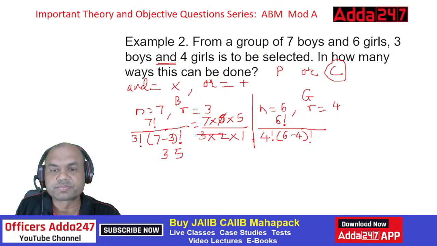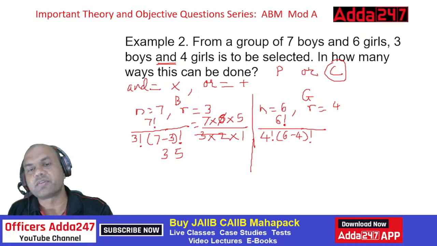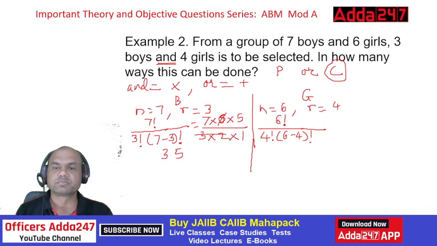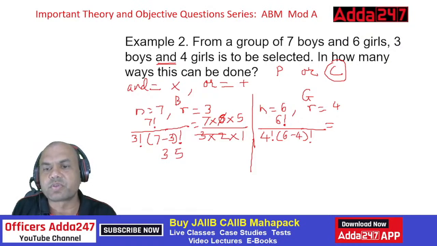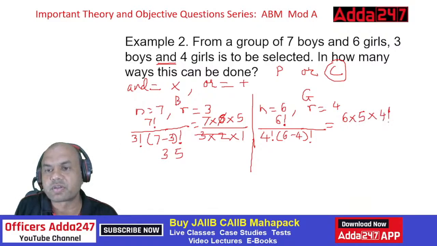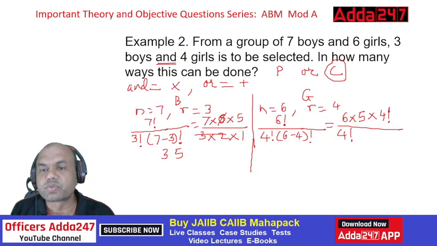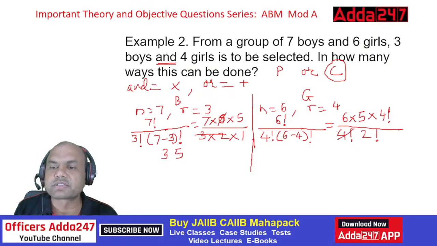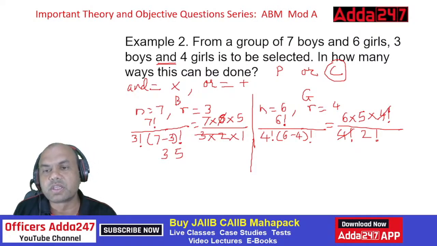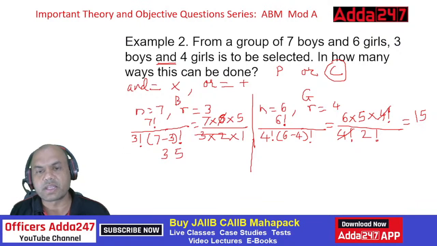What about the girls? What is the answer? Everyone, give me the answer for girls. You can write it this way also, no? 6 factorial means what? 6 into 5 into 4 factorial, right? This is the required part. And upon 4 factorial gets cancelled. 4 factorial will cancel this later. 6 minus 4, 2 factorial. So this is 2 factorial. So if you solve this, what will you get? This gets cancelled with this. 2 factorial is 2 only. 2 3s are 6, 5 3s are 15. So answer is 15. Getting this, everyone?